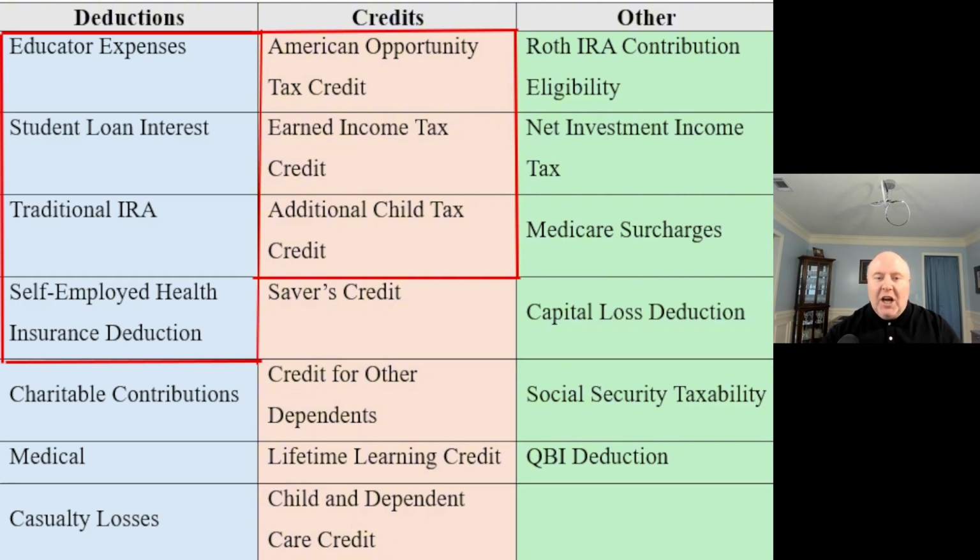Now you can see I put in a red box under the deductions, and it starts with educator expenses and it ends with the self-employed health insurance deductions. I put that in a red box because I wanted to let you know those are those adjustments. When we looked at the tax formula, we said it was gross income minus adjustments. Those are some of the adjustments. So we call those above the line deductions that get us to AGI. Well, they're still based on what our AGI amount is. So I wanted you to see those are above the line deductions there.